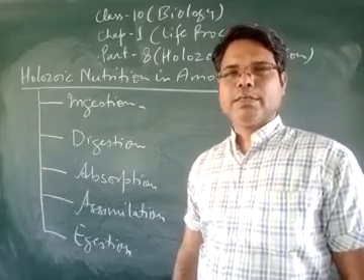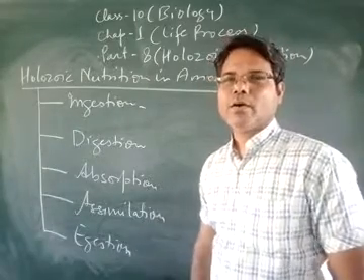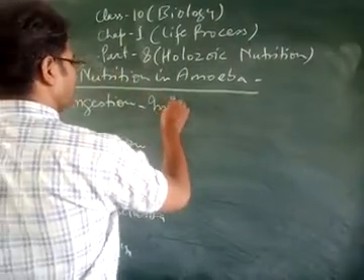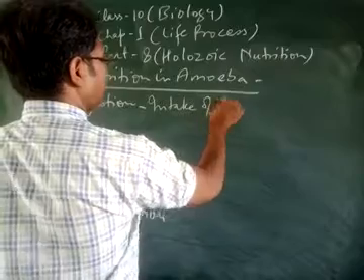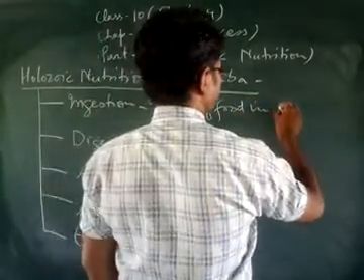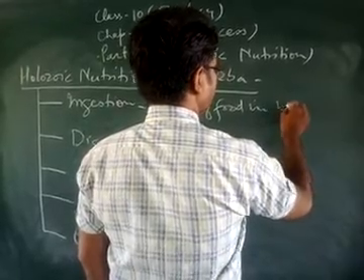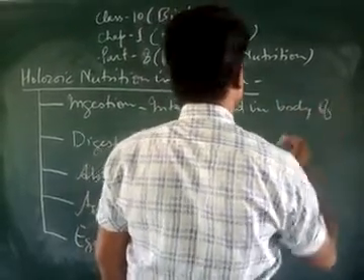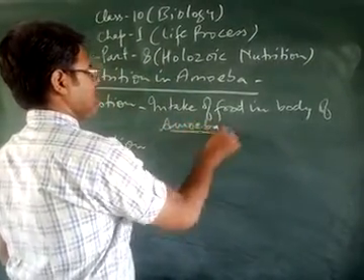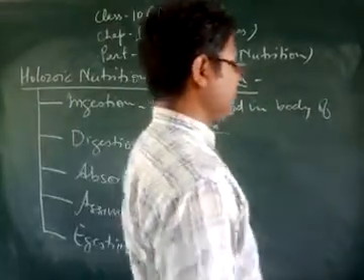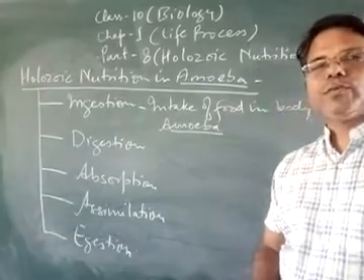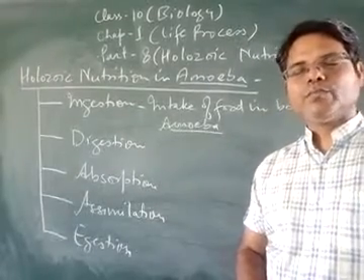That means intake of solid food inside the amoeba. When food material is taken inside the body of amoeba, we call it ingestion.